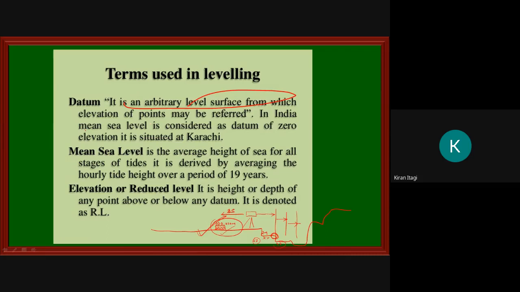In India, mean sea level is considered as a datum of zero elevation. It is situated in Karachi. Okay, what is mean sea level?